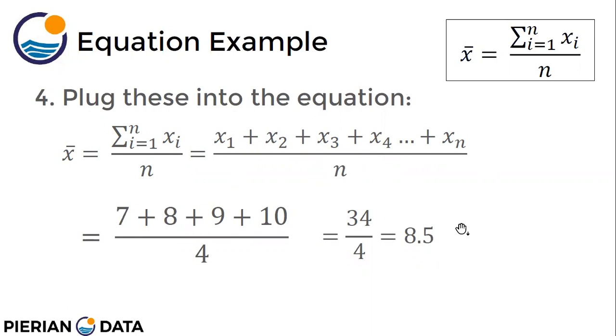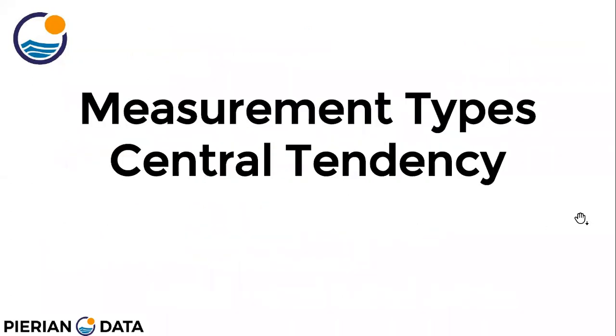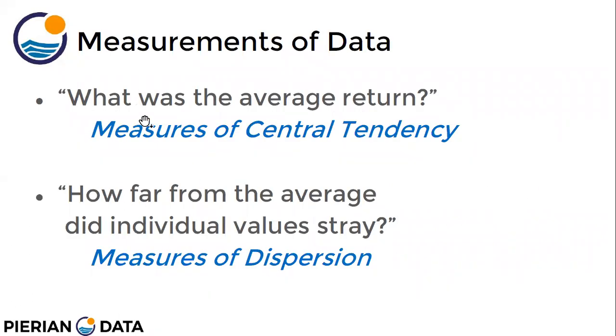This is what my average is. So this is what my average is, 8.5. Now, what are the different types of measurements, measurement types and central tendencies? What is the average return, or what is the average weight of apples? This is the measure of central tendency.